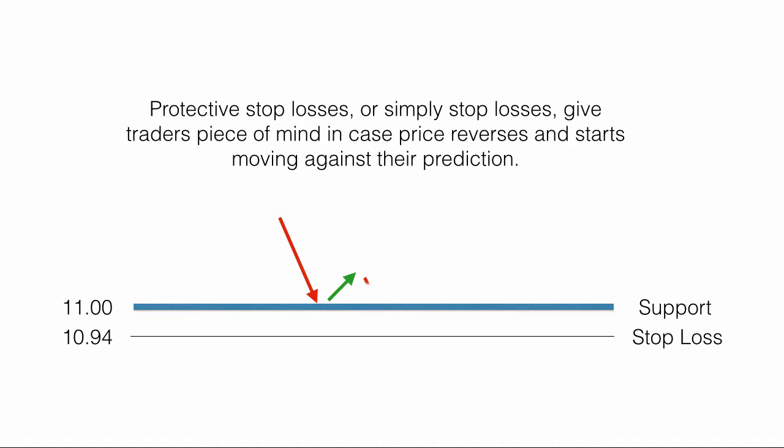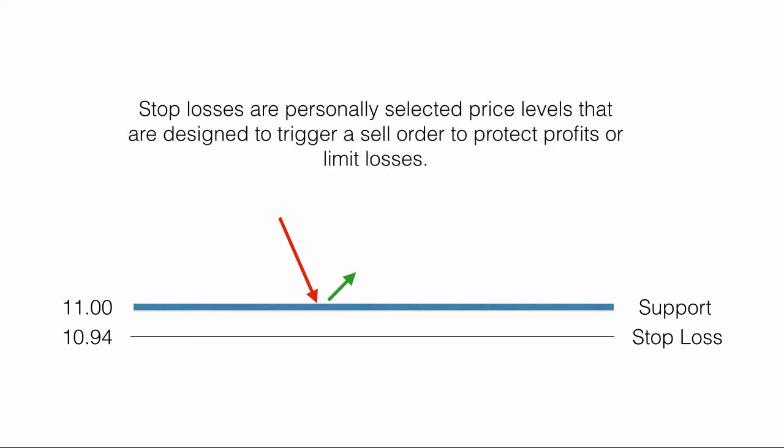Protective orders, or simply stop losses, give traders peace of mind in case price reverses and starts moving against their prediction. Stop losses are personally selected price levels that are designed to trigger a sell order to protect profits or limit losses.